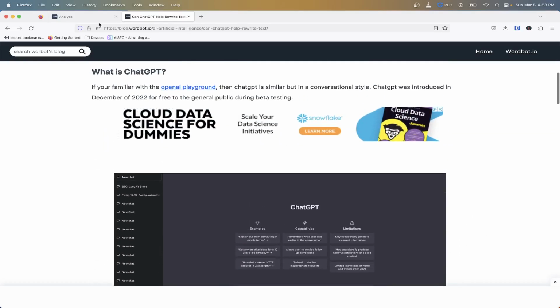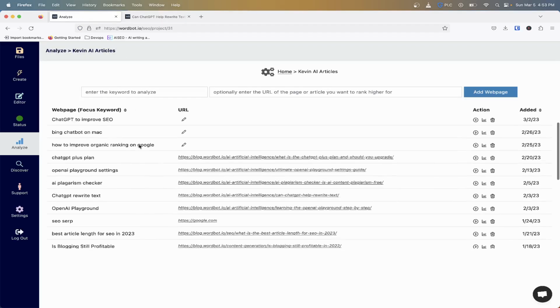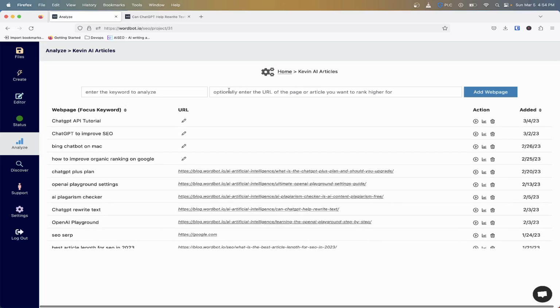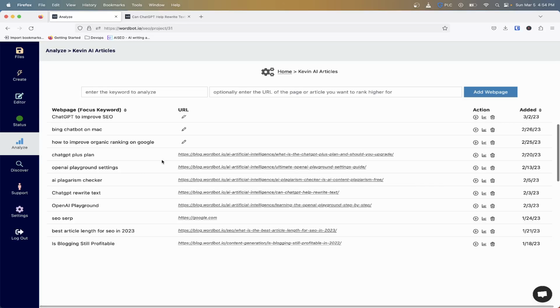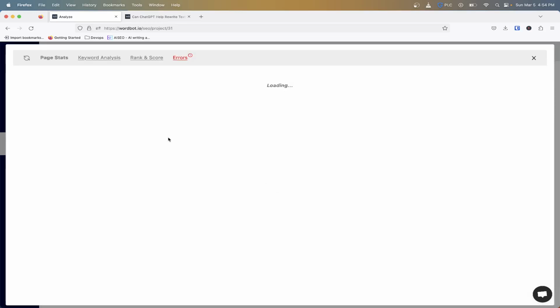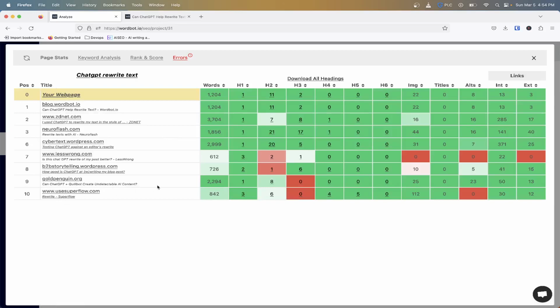But before I did that, I went into our tool and I put in the keyword here. Now I didn't have a URL, so I just hit add the web page, and it's going to put it in here like this. So no URL until you get one fully made, then you can add it in there. When I initially did that, I ran an analysis, and my analysis came back with these 10 results. And initially I saw there's this result here before I was actually number one, which it shows here now.